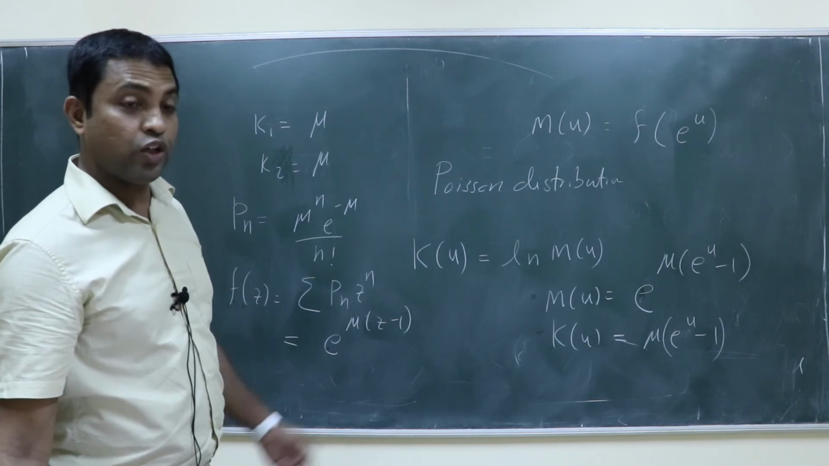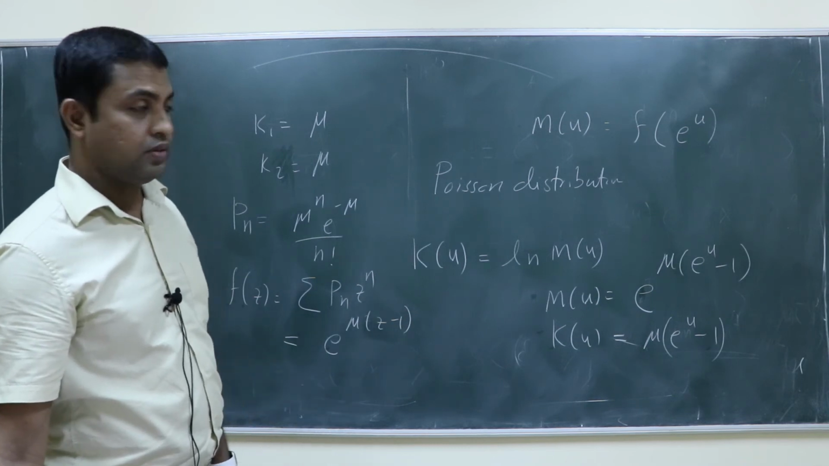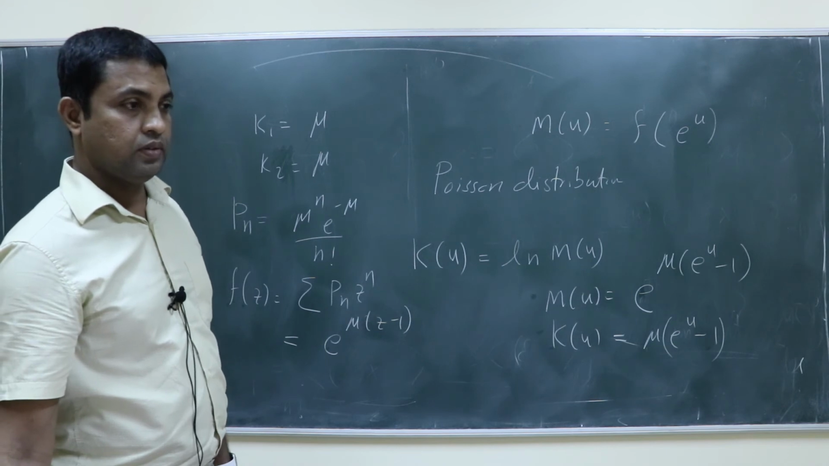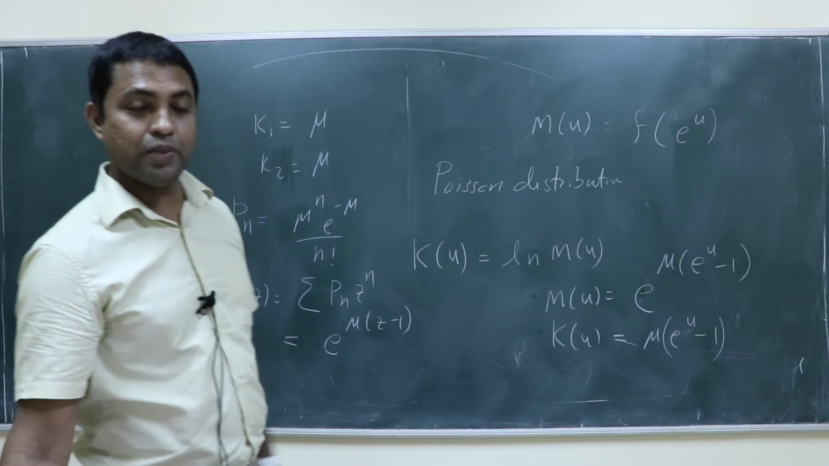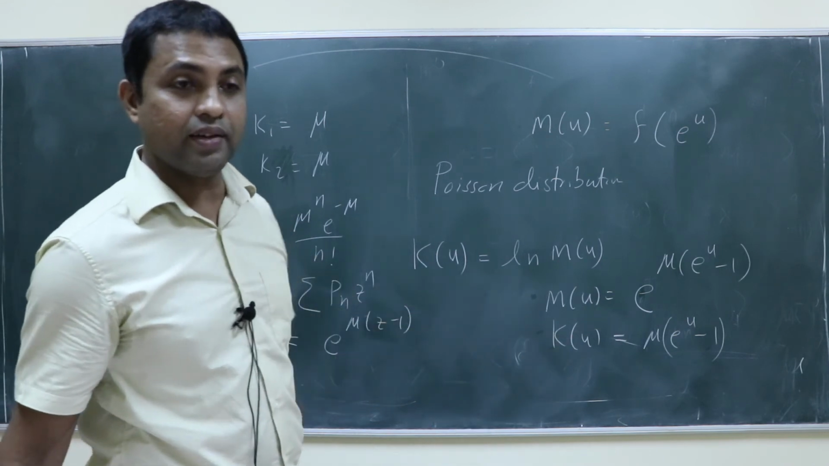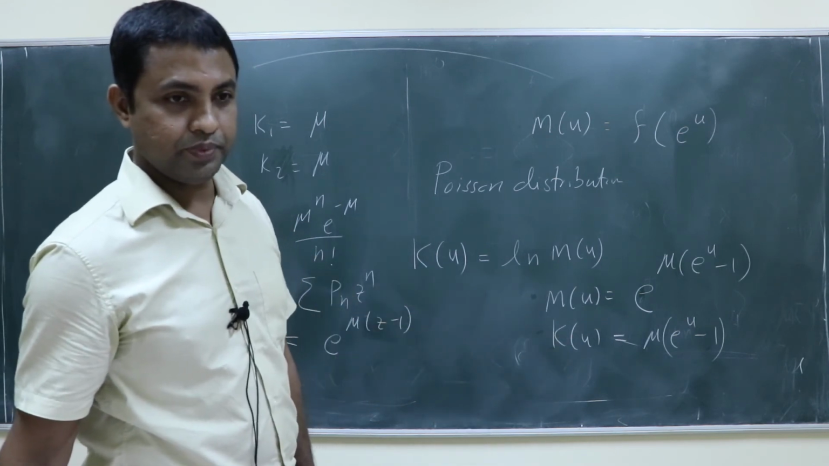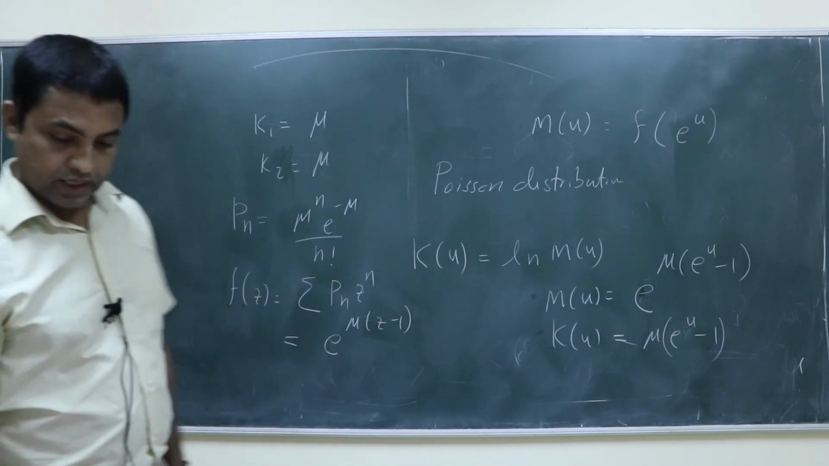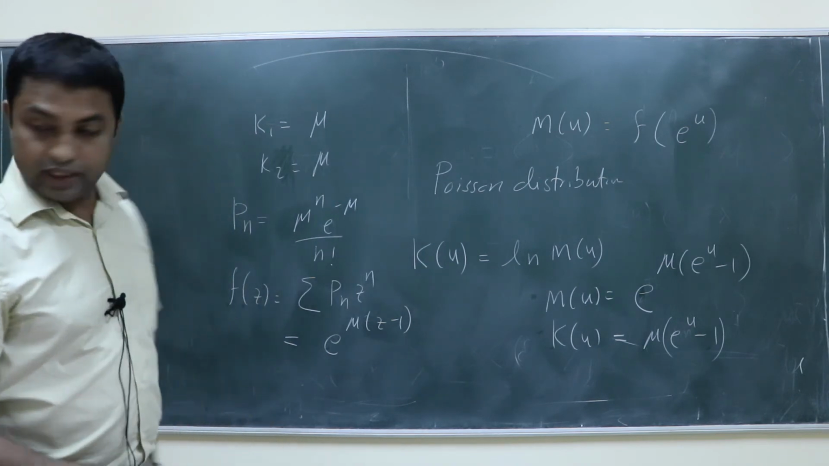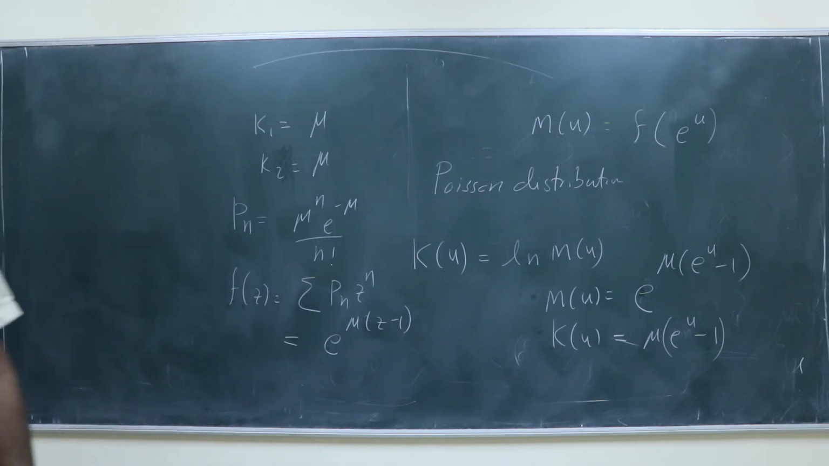Yes, sir. So what will be kappa 4? Yeah. So now you see, for the Poisson distribution, all cumulants are equal. That is a very nice thing. Okay. So now let us look at another distribution.